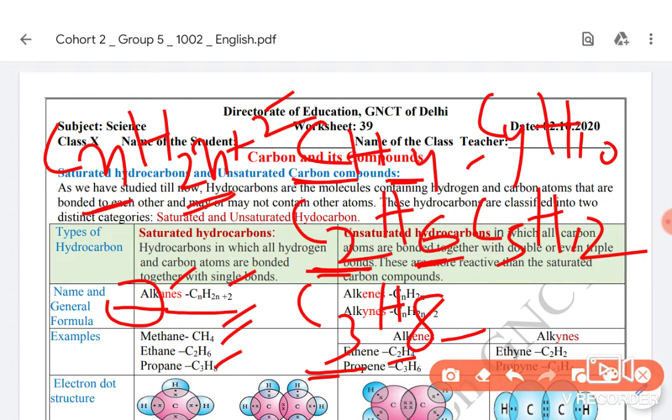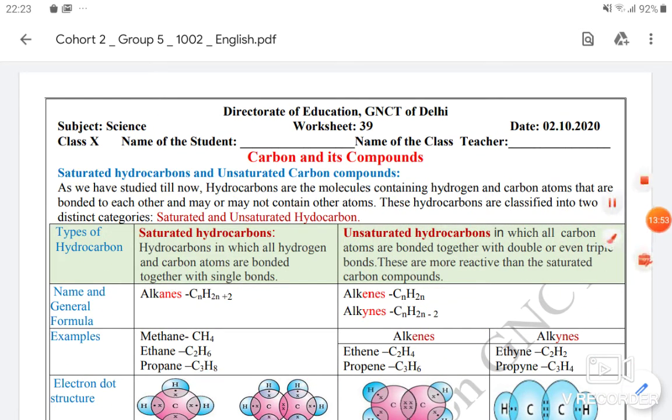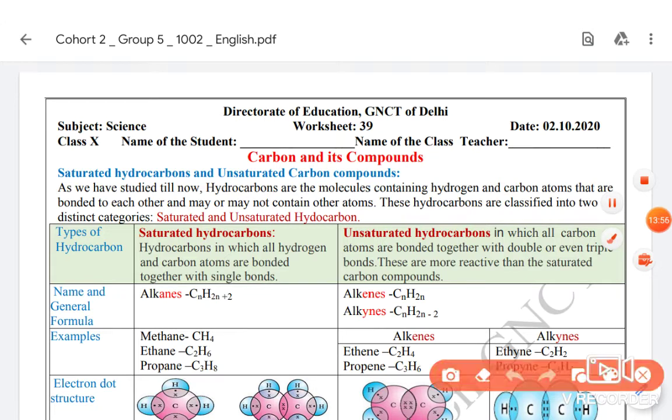And their naming is also simple. If we look at naming, ane is the suffix of saturated hydrocarbons, and in the place of alk we write a prefix depending upon the number of carbon atoms.